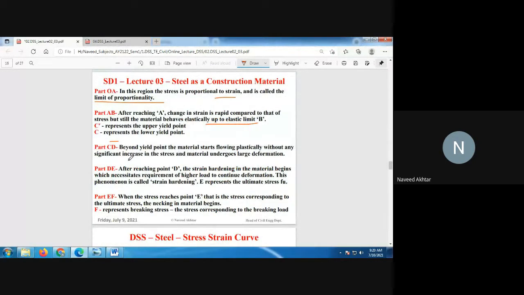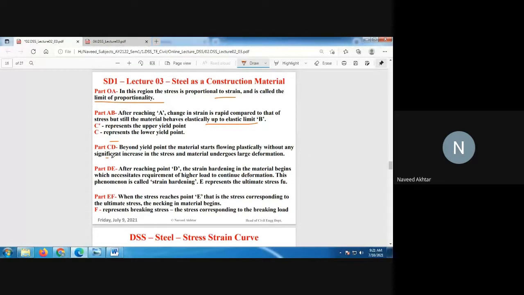The stress is not increasing at that point, only the strain is increasing, and the material undergoes large deformation from C to D.